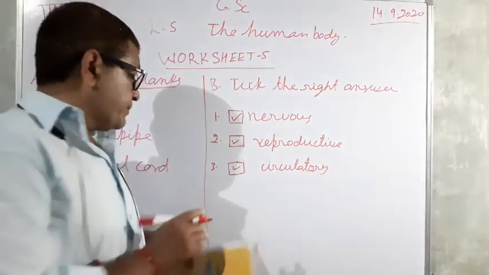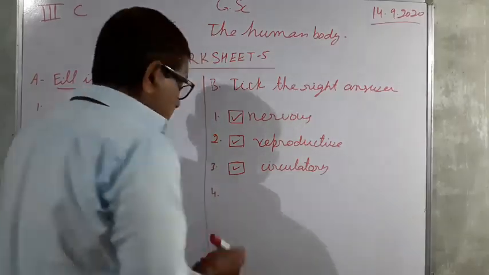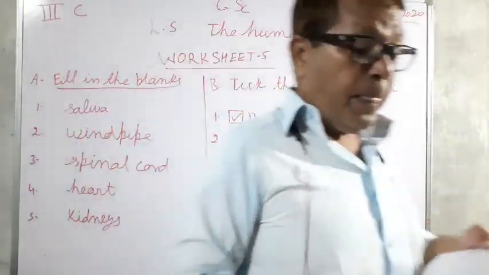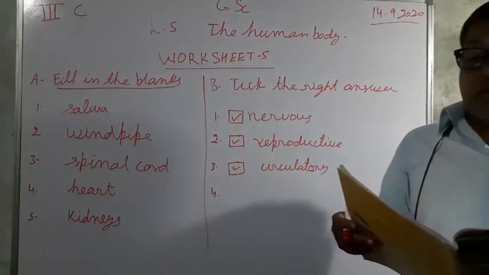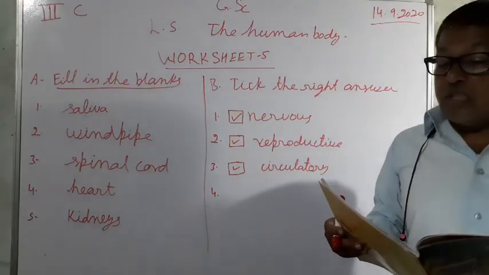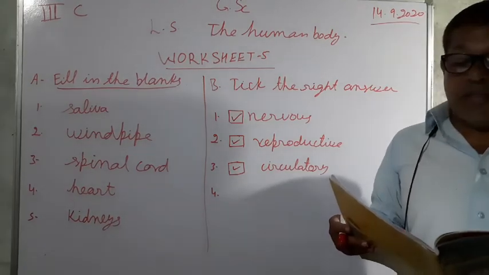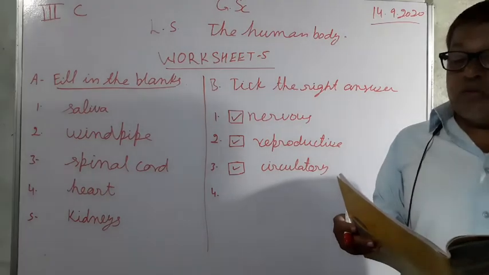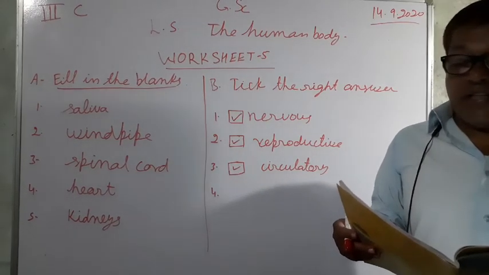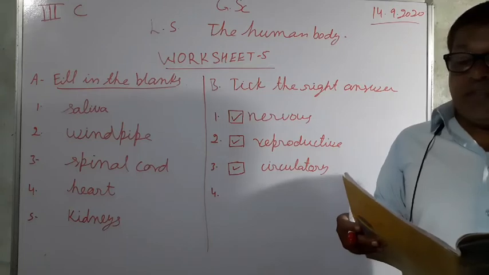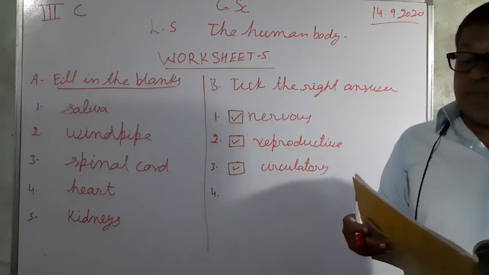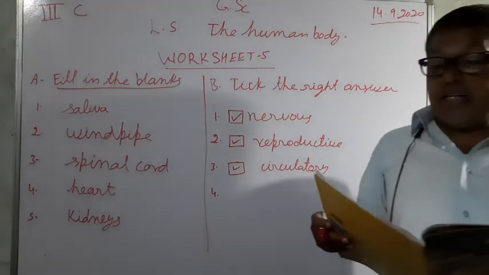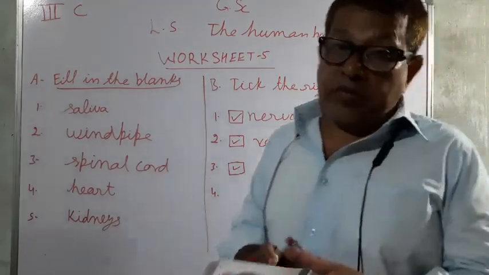Now fourth, you see, this system makes the food ready for use by the body. So three options are here: skeletal system, digestive system, and breathing. So here the digestive system will be the correct answer. So you have to fill in the digestive.